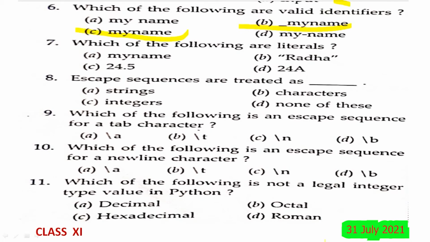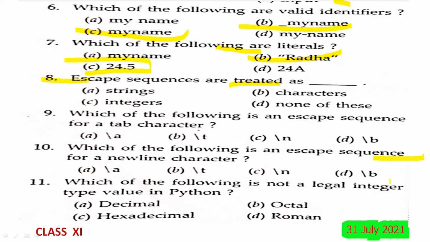Which of the following are literals, means constants? My name, Radha, 24.5, 24A. Which are the constants in this? Can you think of it? It must be Radha, because it is a string constant. Radha is a string constant, and then 24.5 is a float constant because it is having a fractional value.